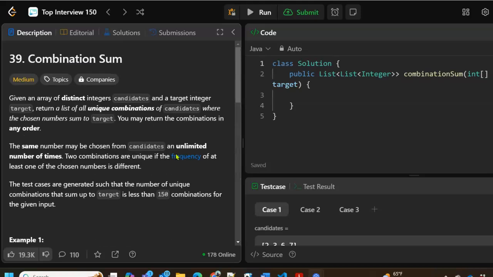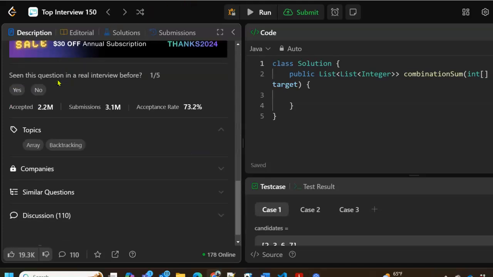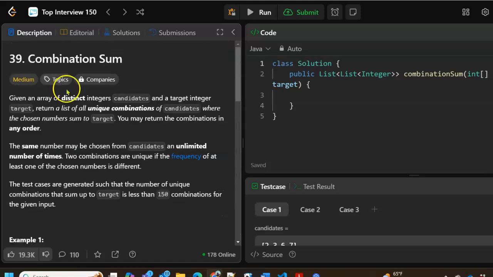Today's challenge, let's get it up here, is combination sum. A lot of these must-know interview questions are under the category of backtracking. What topics do we have here today? Yeah, backtracking. It's a medium rated challenge.